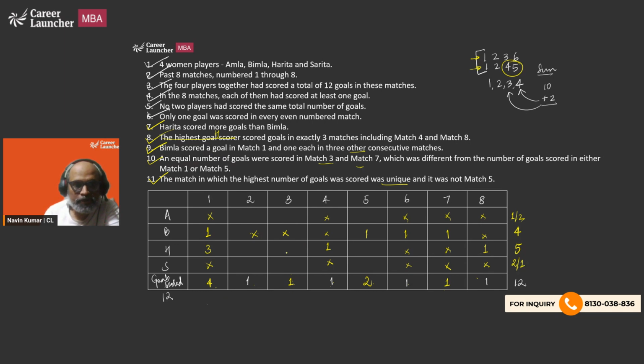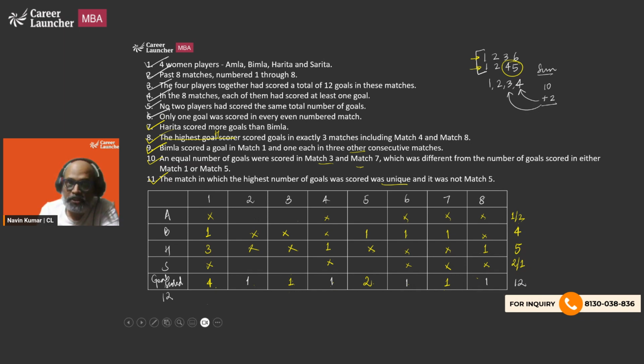Vimla scored 4. Harita scored 5. So Harita is also done. So we can complete this. We can see that A and S, depending upon how many goals they are going to score, we are supposed to be putting 1 and 2 accordingly between matches number 2, 3, and 5.